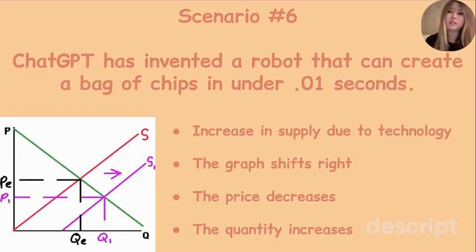Okay, so as you can see, the graph for scenario number 6 shows an increase in supply due to technology. The graph shifts to the right, the price decreases while the quantity increases.